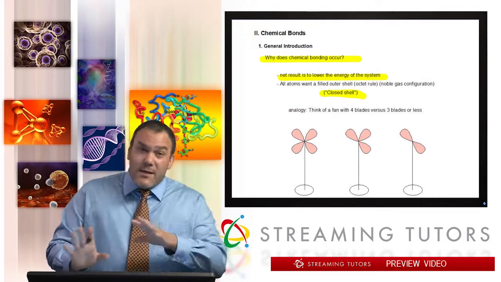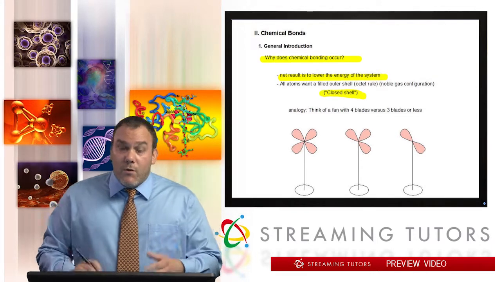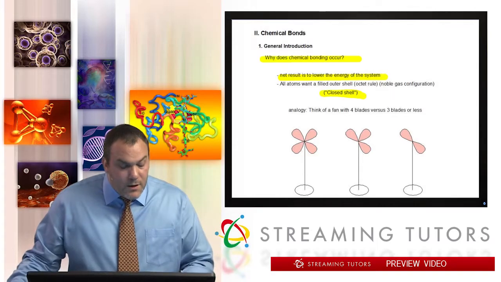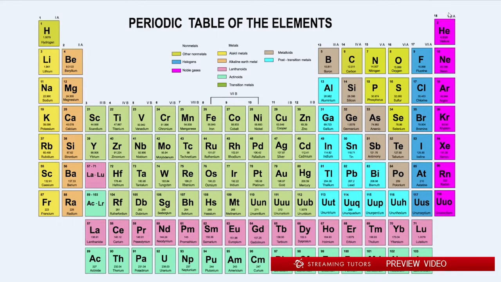So basically, if we look at our periodic table, the noble gases are the ones that have 8 electrons in their outer shell. That is the maximum number of electrons before you move to the next shell, the next layer around that nucleus. So everyone wants to become a noble gas because of how stable they are.